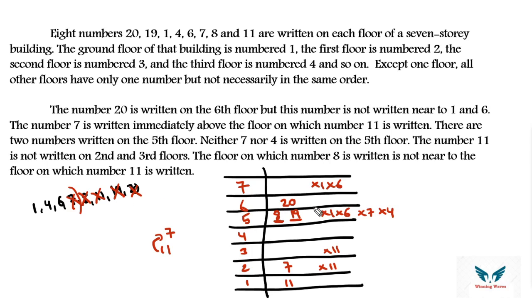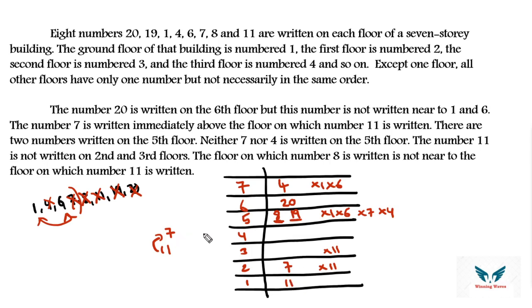Then if you look at the topmost floor, 1 and 6 cannot be present. 7th floor. If not 1 and 6, there is only one number left. What is that number? 4. So here you can put 4. Then two other numbers are missing. What are those two? 1 and 6. The floor on which 8 is written is not nearer to the floor on which number 11 is written. So 8 is not nearer to 11. We know that already, because we have fixed 11 in floor number 1.